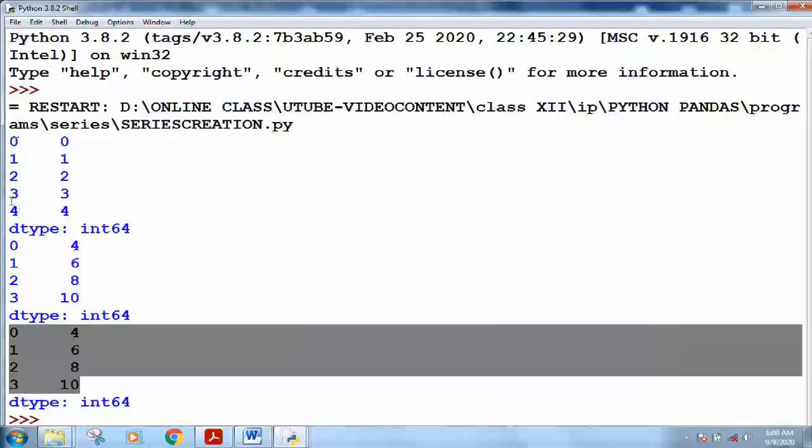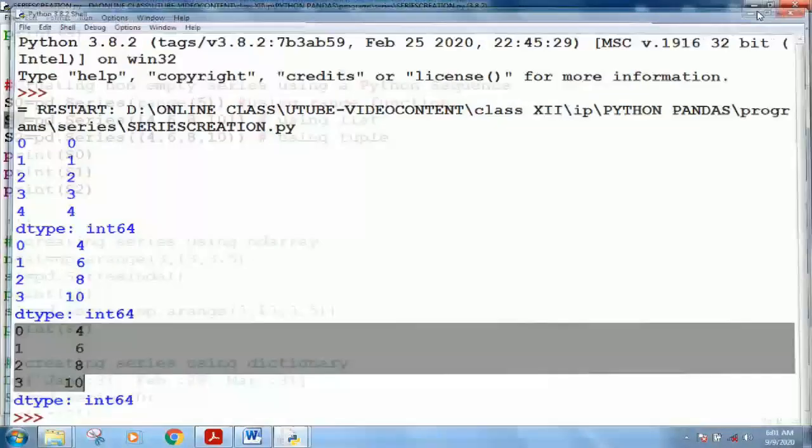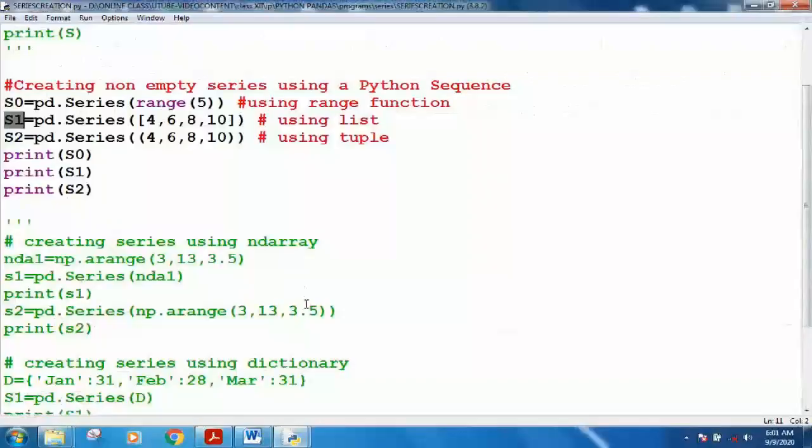Later on I will show you that you can change this index. Suppose you want strings like January, February, March as the index, that can also be done. If you want the index A B C D, that can also be done. If you want to specify any numeric values other than 0, you can change the index values according to your requirement. I will tell you later in this video. So these are the data values which you have stored.